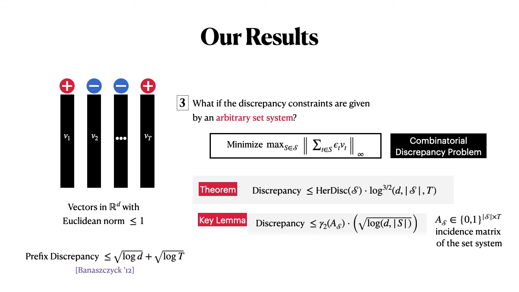I'm not going to define the gamma 2 norm of a matrix. It's some particular norm that you can define for a matrix, which would be the incidence matrix of the set system here. And it is well known that gamma 2 norm and hereditary discrepancy are related by at most logarithmic factors. So that's how we get our result.